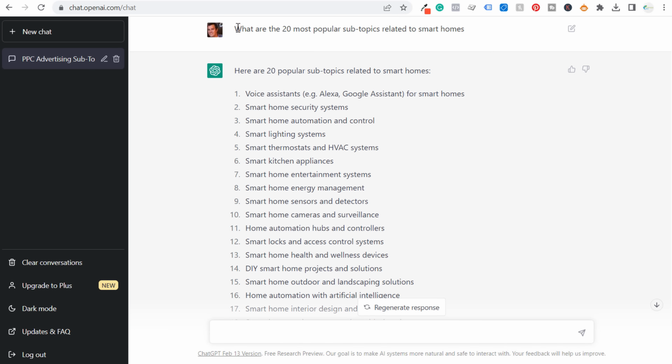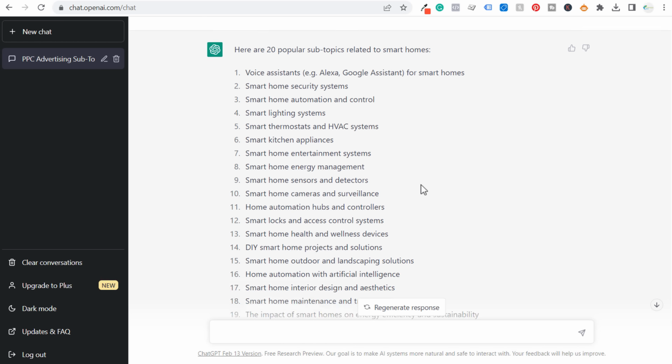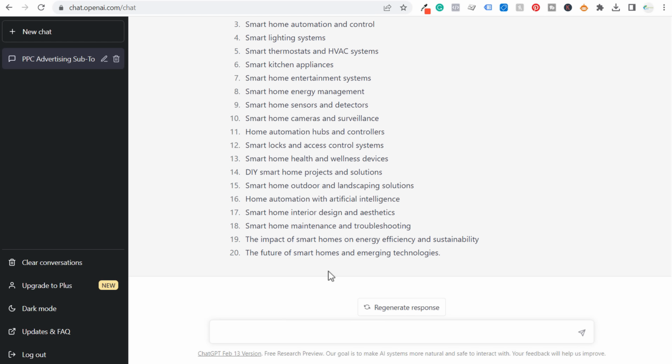Okay, so the first thing, what are 20 most popular subtopics related to smart homes? We have 20 popular subtopics related to smart homes. So voice assistants, security systems, smart lighting systems. Now what I could also do is just say, and you don't have to stop at 20, you can do 50 if you want. So I could just look up what are 50 long tail keywords for smart homes. But what I like to do is come up with some different topics.